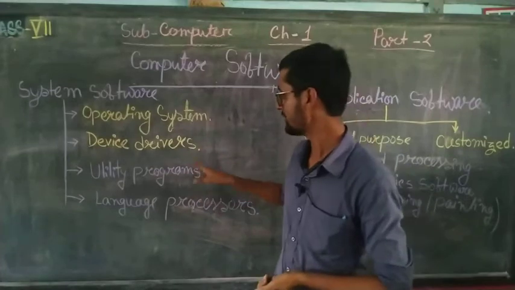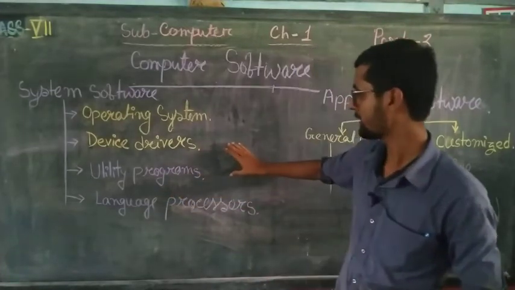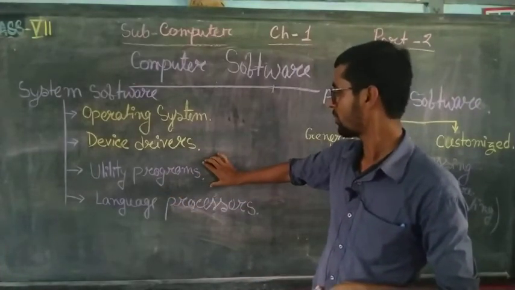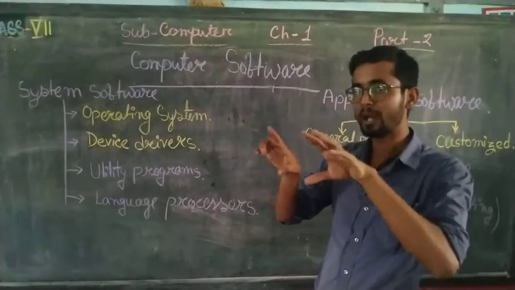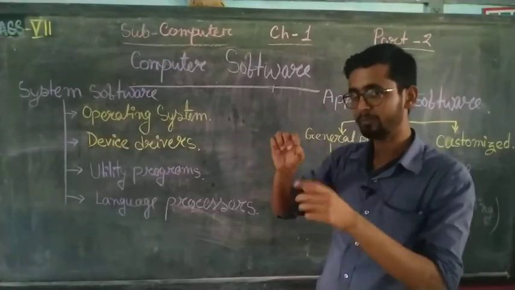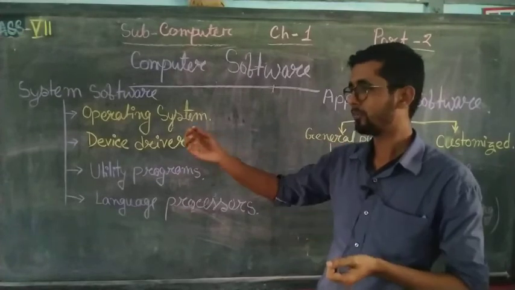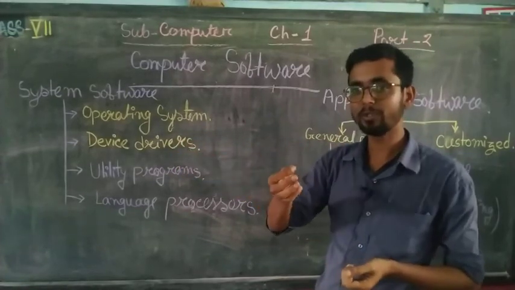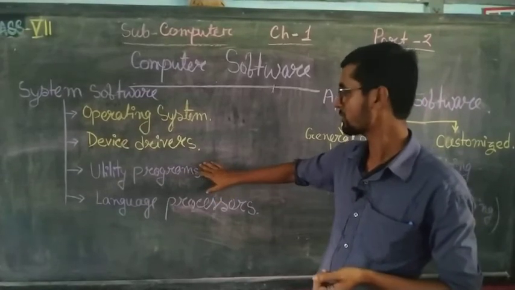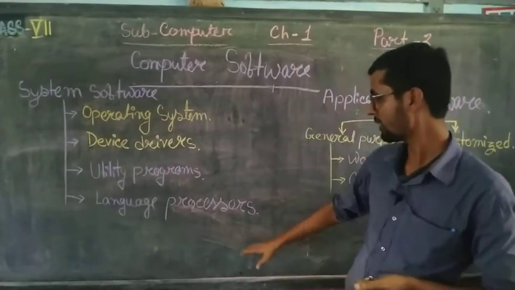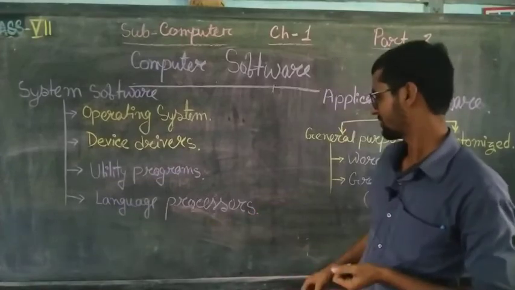Then you can see the utility program. For the computer to work and maintain the relation between devices, like the printer or other machines or USB, or between keyboard and mouse, this utility software is needed. And the other is language processors.